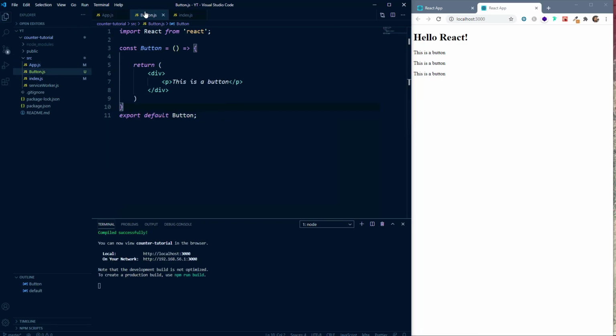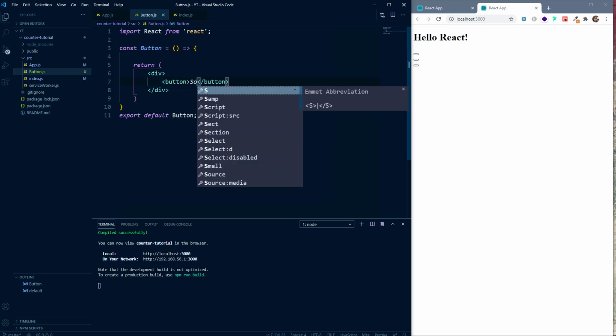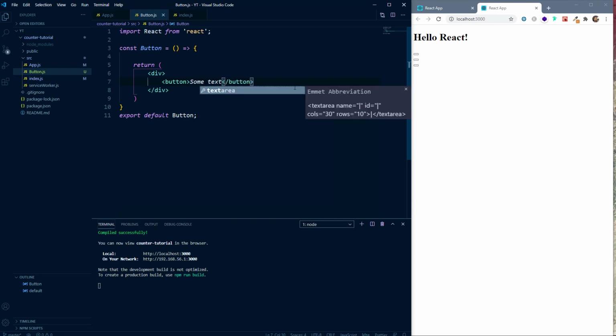And here we'll go to our button.js file, and inside this we'll create a button element, and we'll say some text here. We will change this text later, but for now we'll just create this some text. We do not need to use this div here because we just have one element.